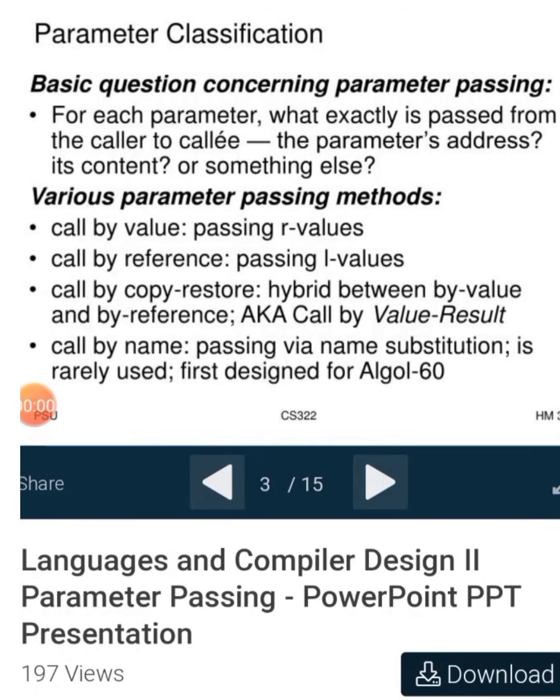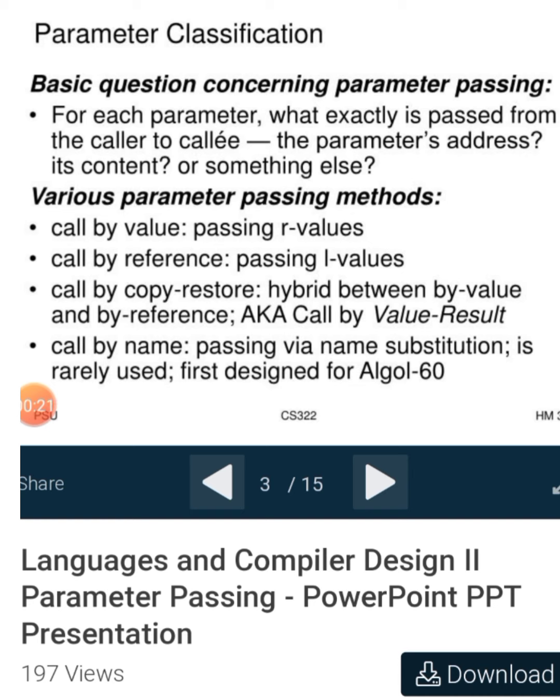The next question: parameter passing mechanism in compilation of control structure. Parameter classifications. Basic questions concerning parameter passing: for each parameter, what exactly is passed from the caller to the callee? Is it the parameter's address, its content, or something else?